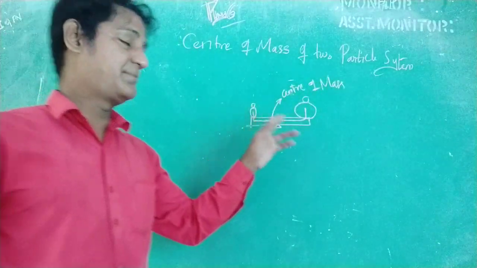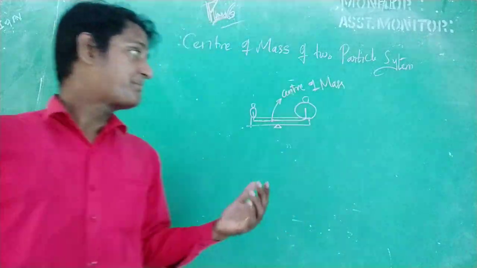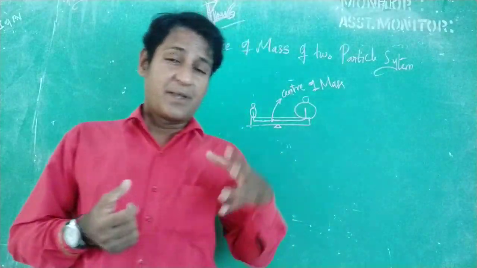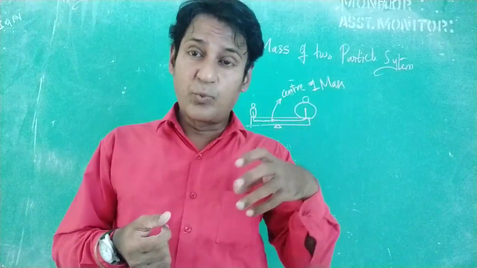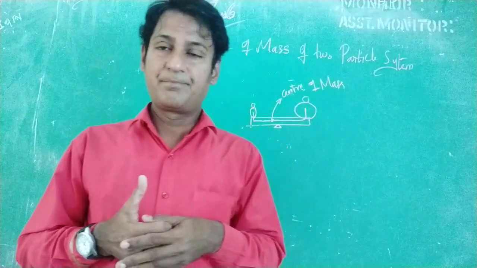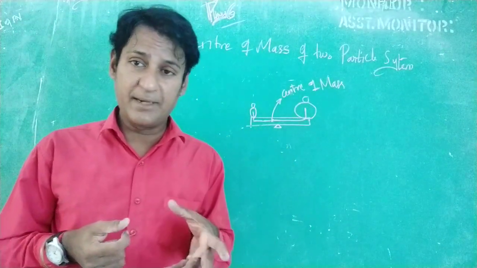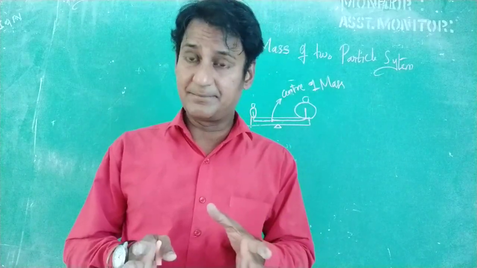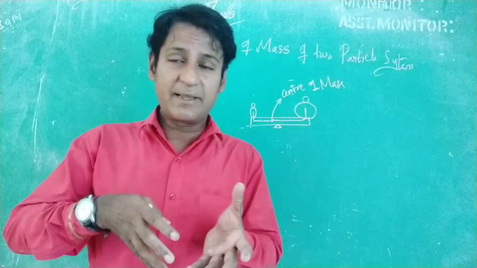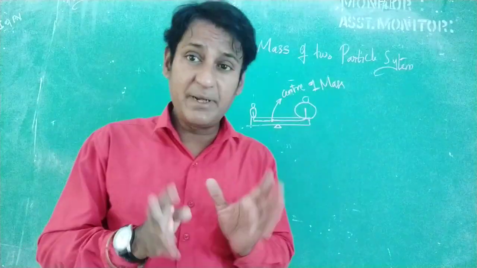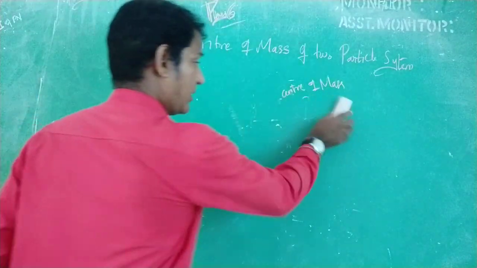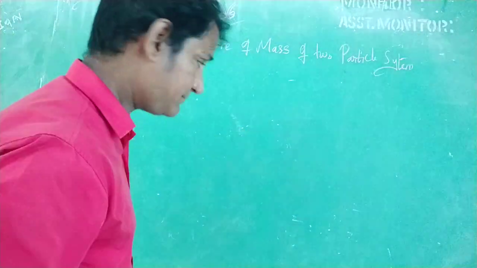So this is the center of mass of the two particle system, like that, right? So what is meant by center of mass exactly? It is a point through which the entire mass of a system or the entire mass of a body is said to be concentrated. That is what we call as the center of mass. Now let's move on to the topic, the derivation type.